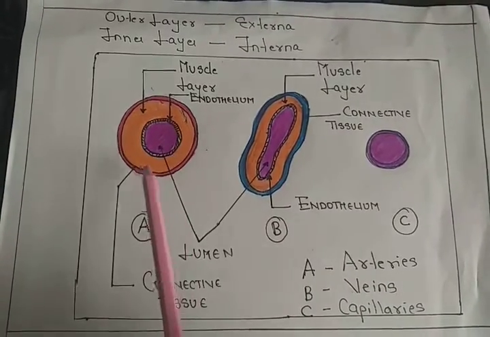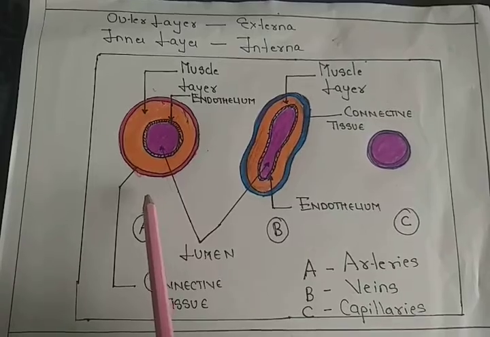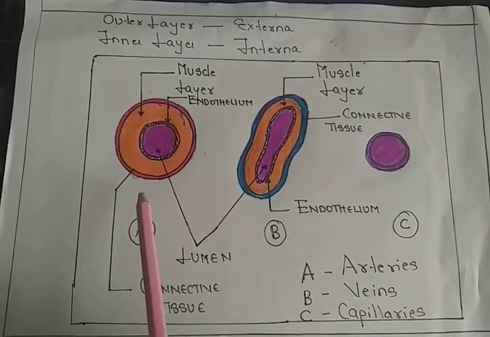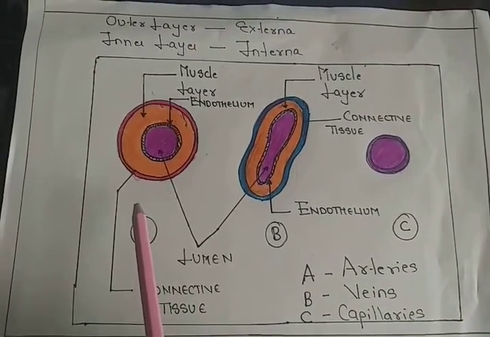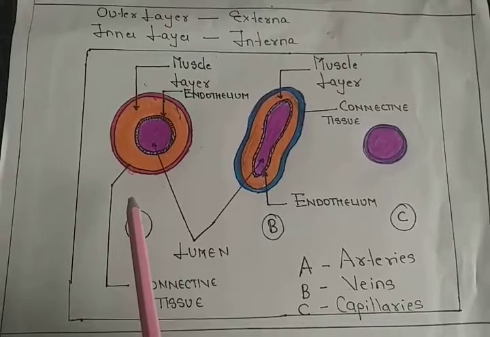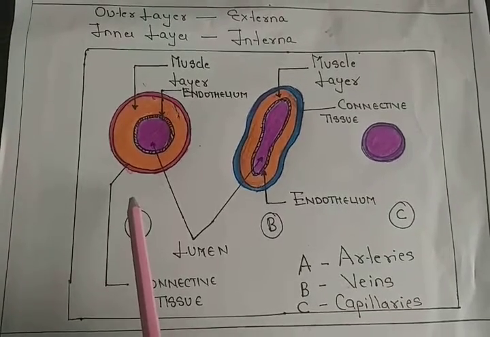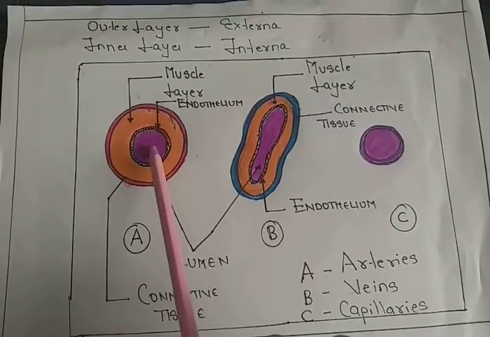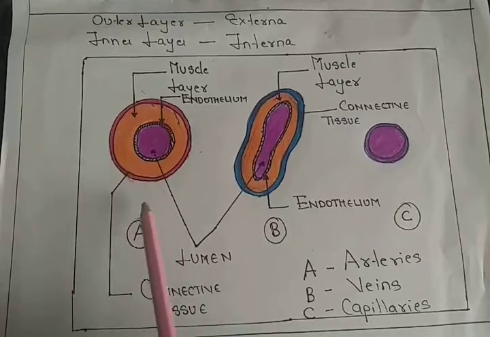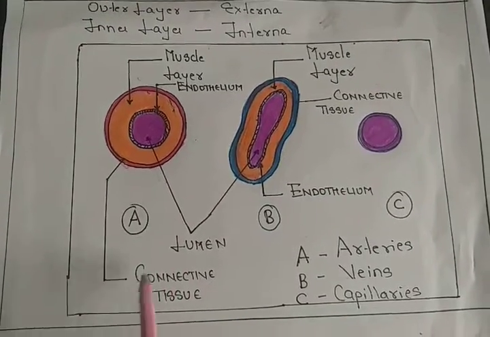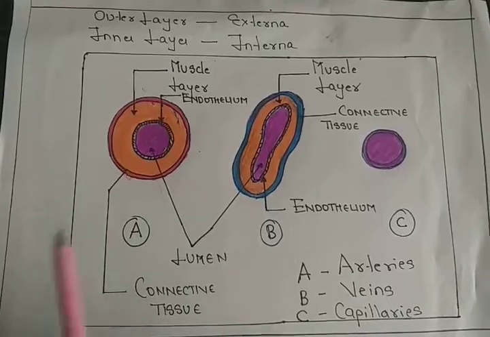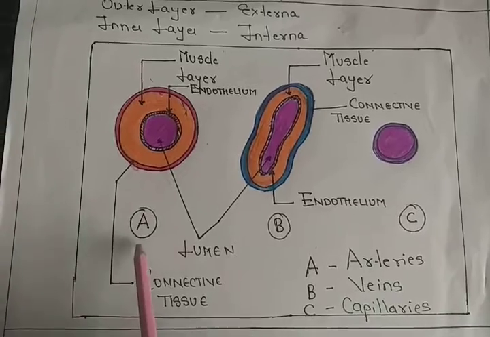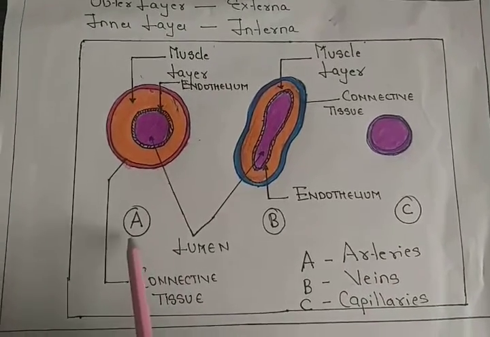The arteries are deeply situated, and they don't have any valves. Why? Because they are the blood vessels which carry the blood from the heart to different parts of the body, so they don't have any type of valves. Now, as far as the open space or lumen in an artery is concerned, they have a very small lumen. And remember, all the arteries carry oxygenated blood except the pulmonary artery. We have already seen what a pulmonary artery is.